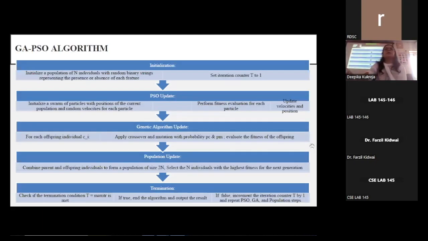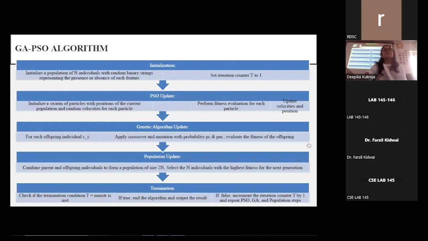Coming to the algorithm, there are 5 main steps involved in the GAPSO algorithm. The first step is initialization, then PSO update, then genetic algorithm update, then population update, and the last step of this algorithm is termination.